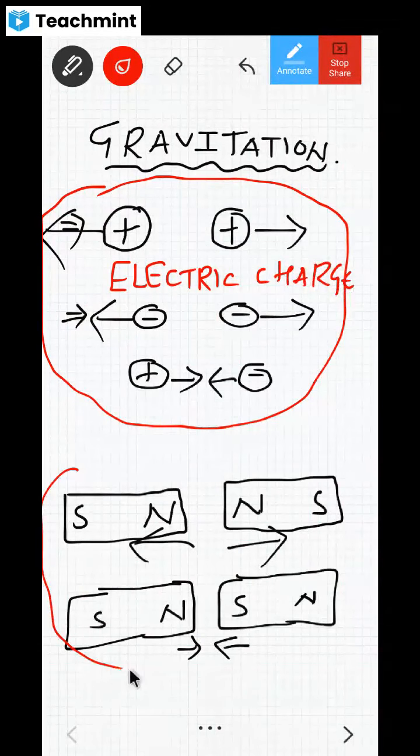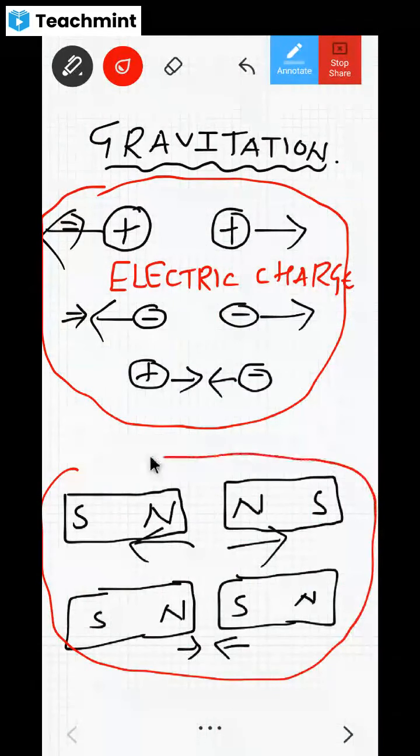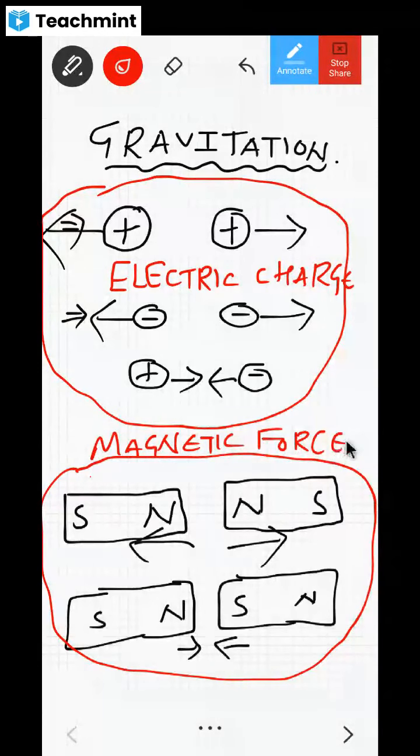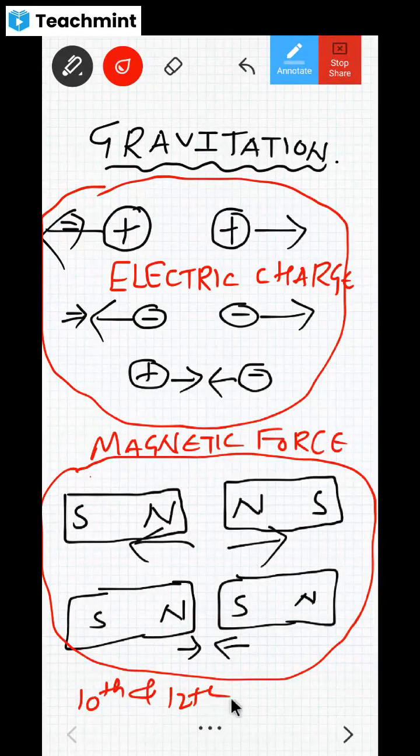What kind of force is it, dear children? Is it magnetic force? So about this electric force and magnetic force, where are you going to study? You are going to study in your 10th standard and 12th standard, correct?